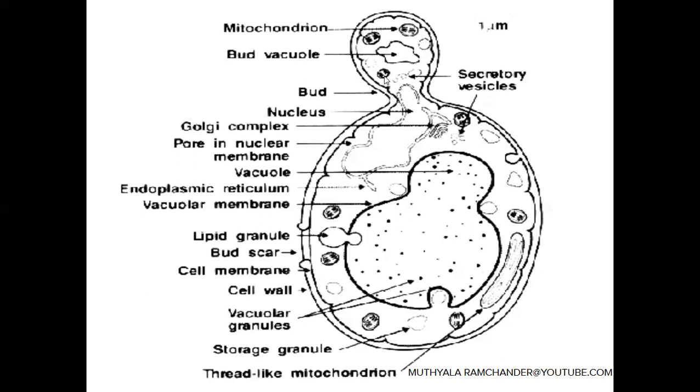Finally, the young bud leaves from the mother yeast cell. During the leaving time, a scar-like structure appears. This scar-like structure is called the bud scar.